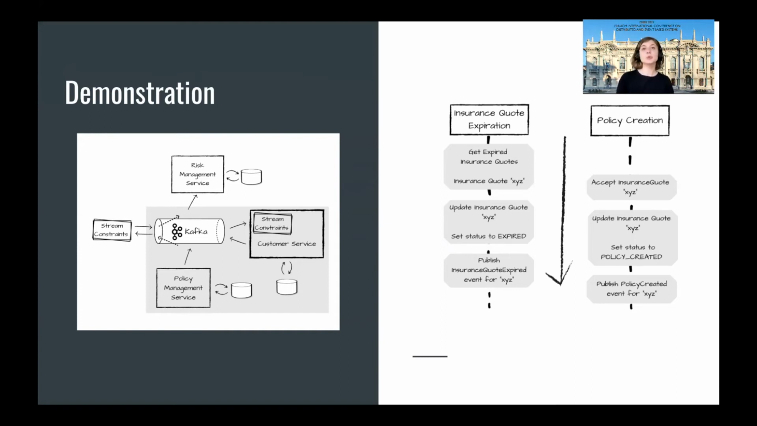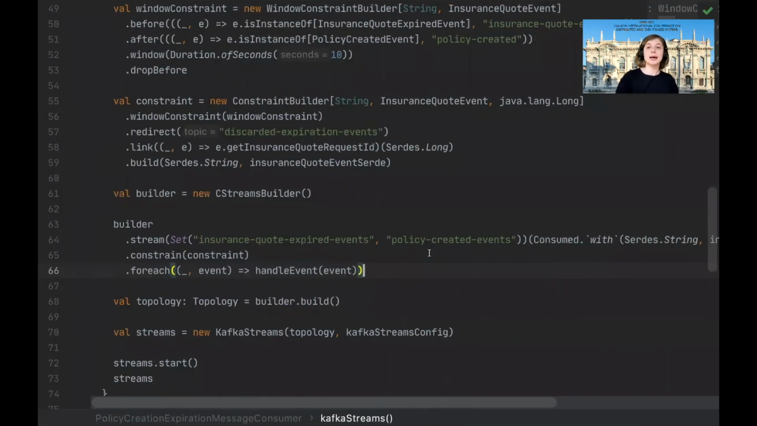However, the expiration process might be interleaved with the customer accepting the provided quote that results in producing a policy creation event. And if both events are generated and the expiration event is consumed first by the customer microservice, then the policy creation cannot be executed. And therefore, the customer is not aware that the policy was actually created in the policy management. And to prevent that, we apply stream constraints directly in the customer microservice.